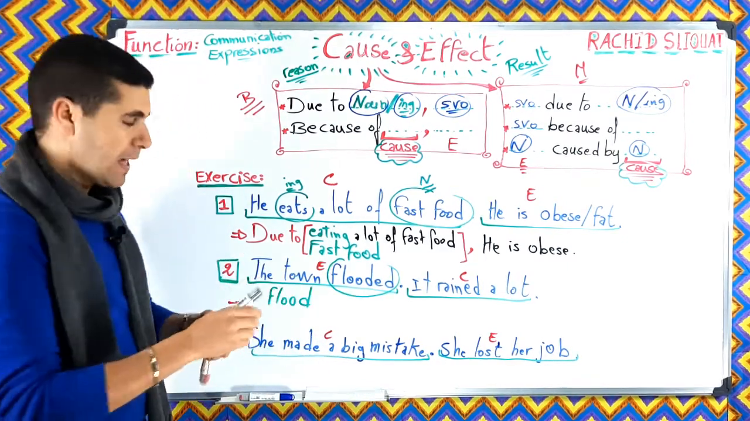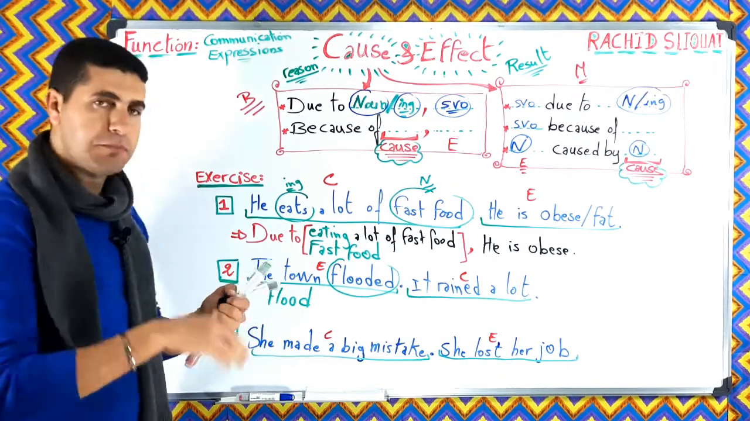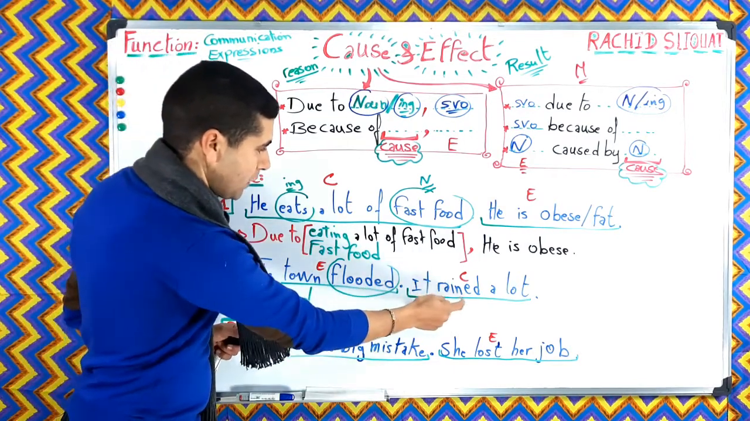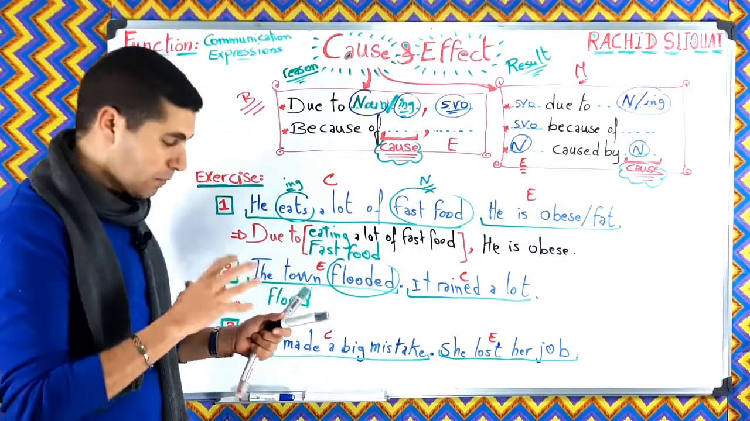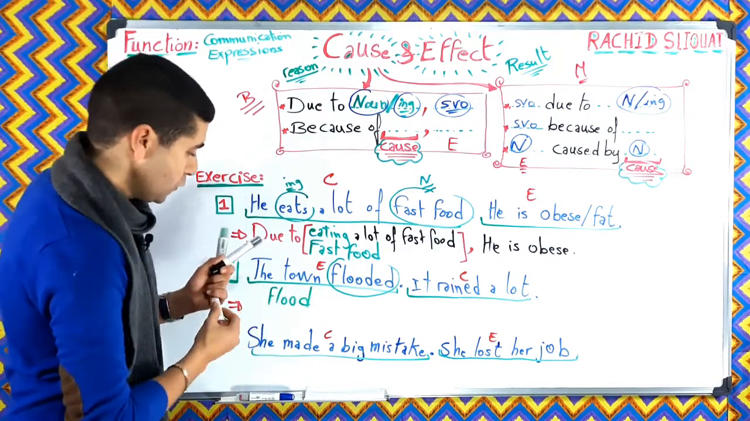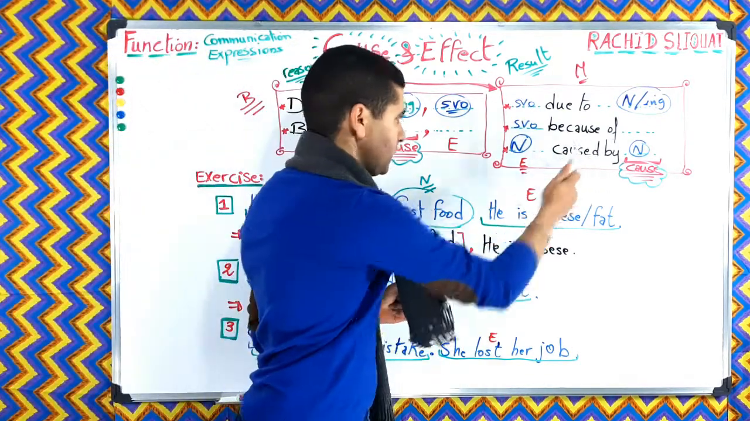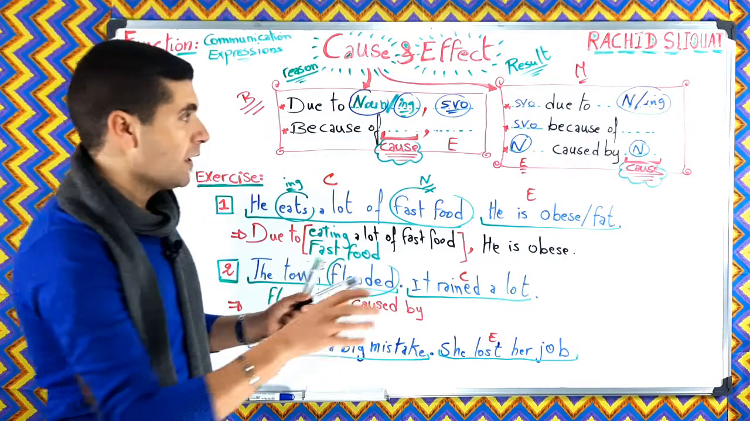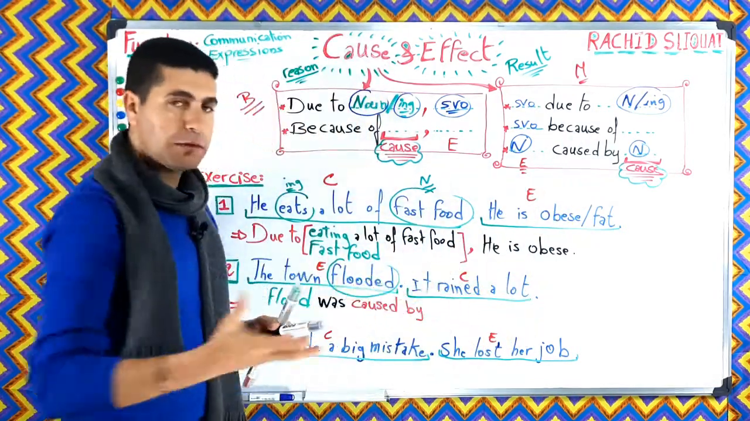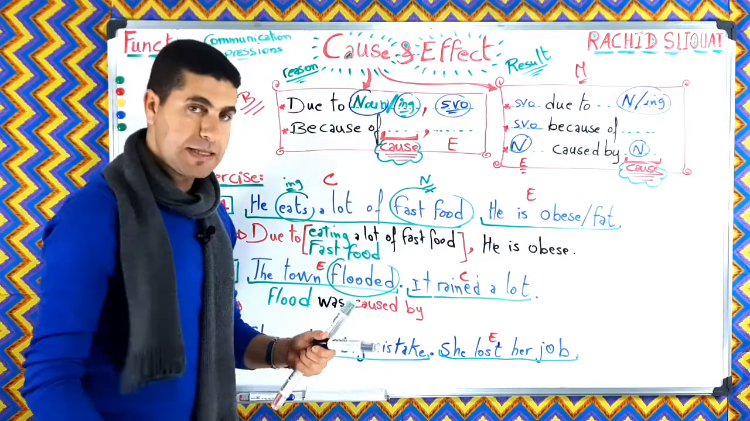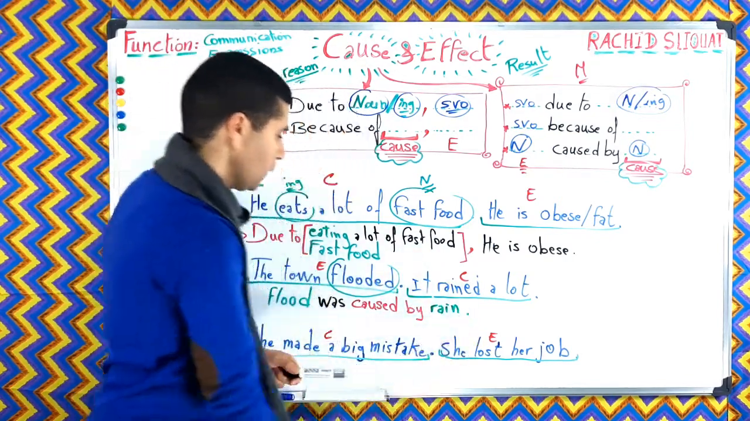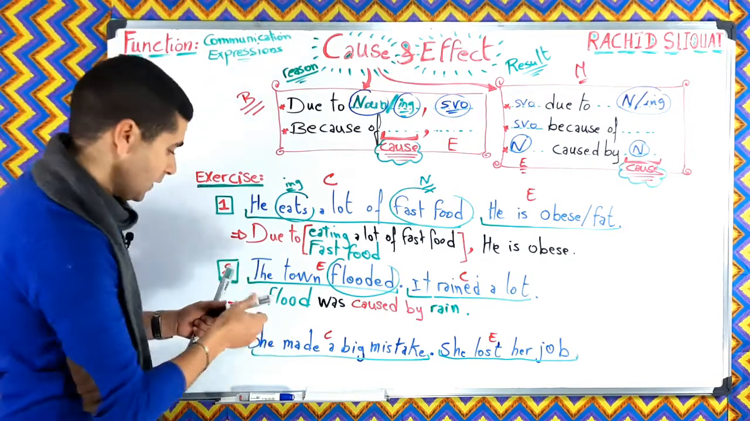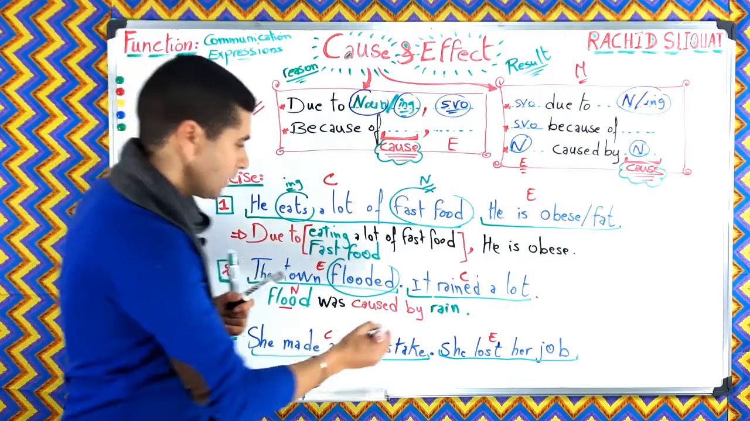We need the verb to be. And the verb to be can either be in present or in the past. For example, here we have flooded, it rained. So here we have past and here we have past. So the verb to be is supposed to be in the past. So flood was. So here we have caused by. Again, we need the noun, okay? So it rained a lot. What is the noun? The noun, we can take it from rained, and it is rain. Caused by rain. So flood was caused by rain. This is the noun and this is the noun.